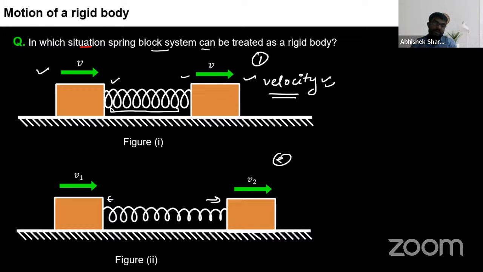But here you can see the spring end is connected to this block, which is moving with speed v2, which is greater than v1. So the spring will 100% extend. So what will you comment after observing both situations, first and second, in which the spring block system can be treated as a rigid body? Answer. Your time starts now.